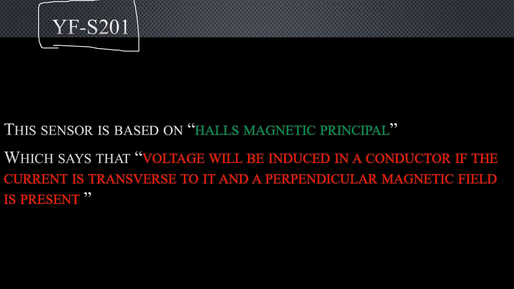The Hall's magnetic principle says that voltage will be induced in a conductor if current is traversed through it and a perpendicular magnetic field is present.